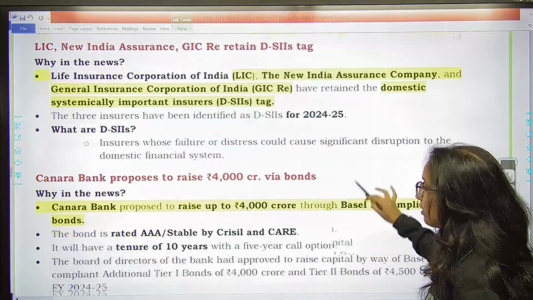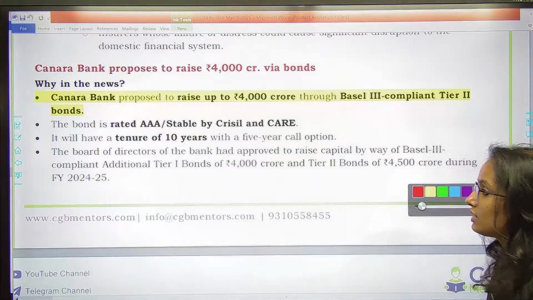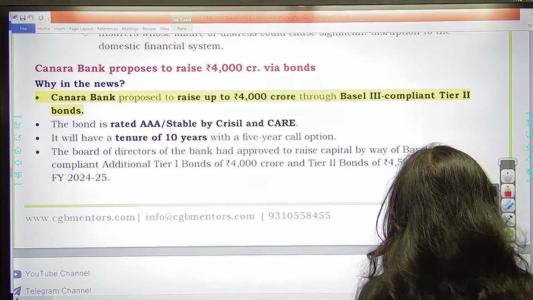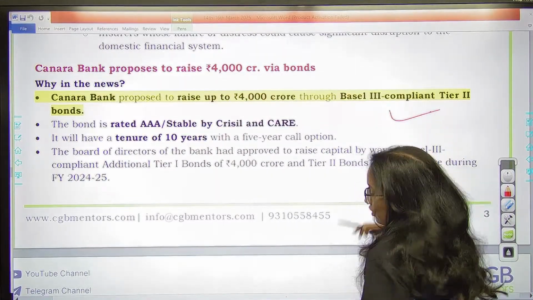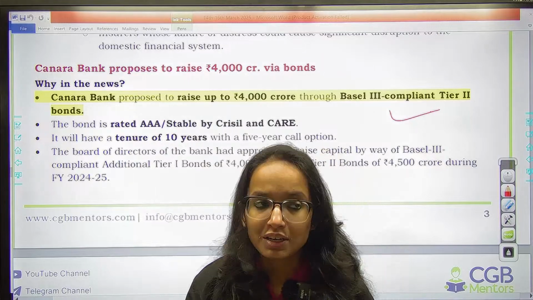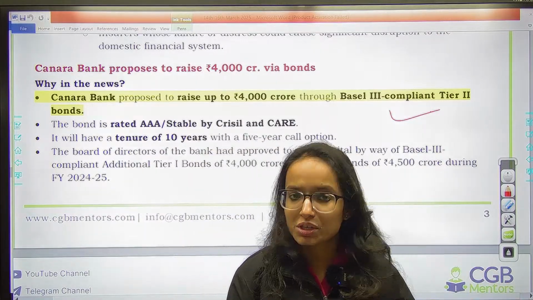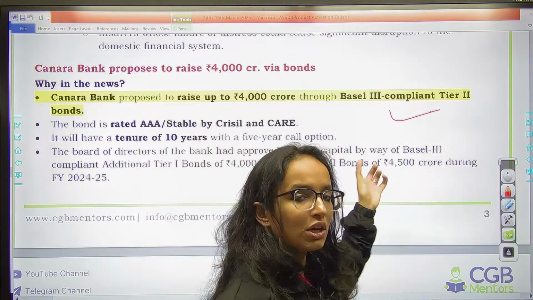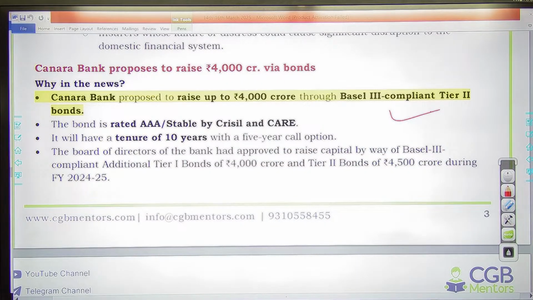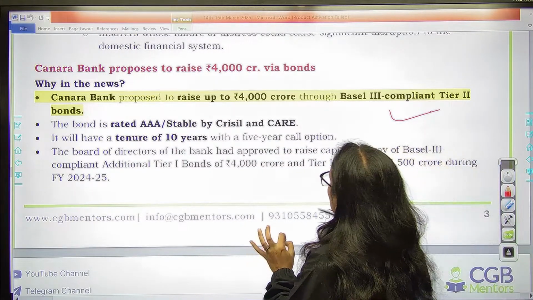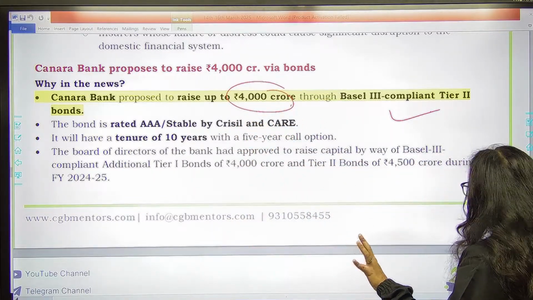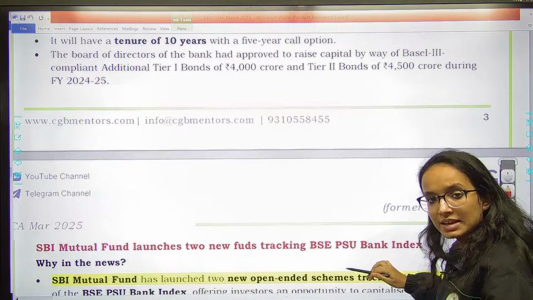for 24-25. Then next one is Canara Bank recently has proposed to raise up to 4,000 crores through Basel III compliant tier 2 bonds. Basel III के according you have to maintain tier 1 and tier 2 capital. Tier 2 में you have certain bonds which can be capped. तो जो Basel III compliant bonds हैं उसके through the Canara Bank has proposed to raise up to 4,000 crore rupees. Remember this. It would be rated AAA or stable rating है इसकी from CRISIL as well as CARE ratings.